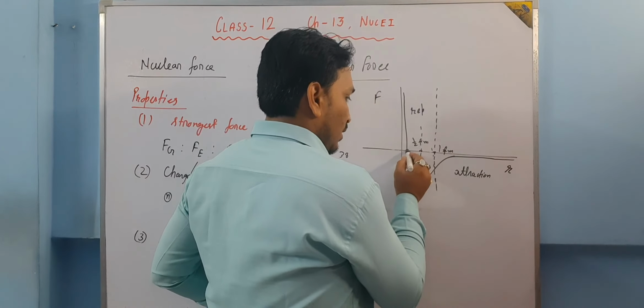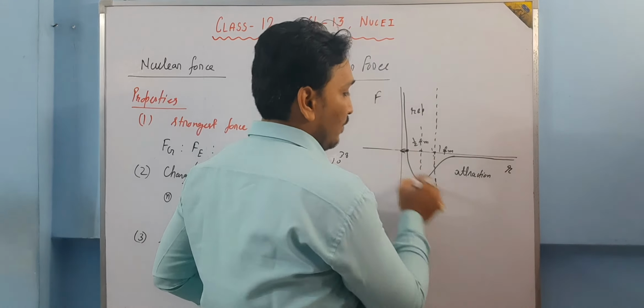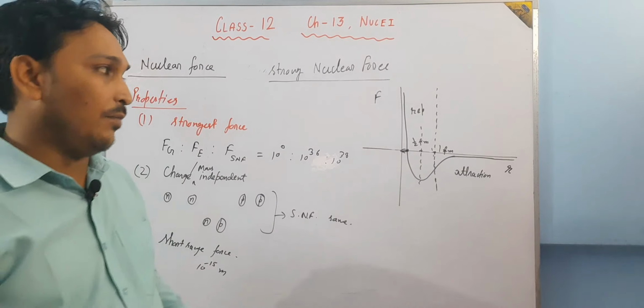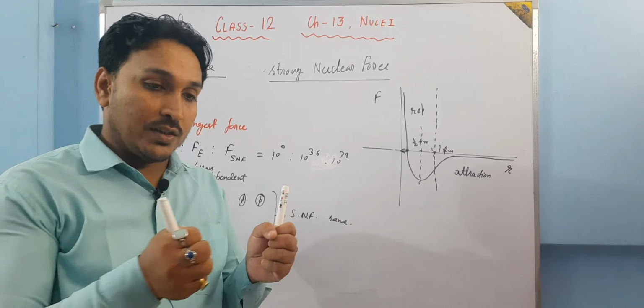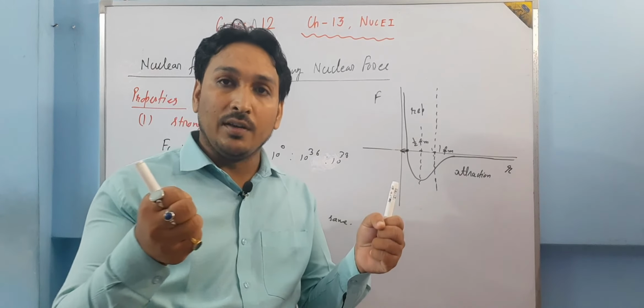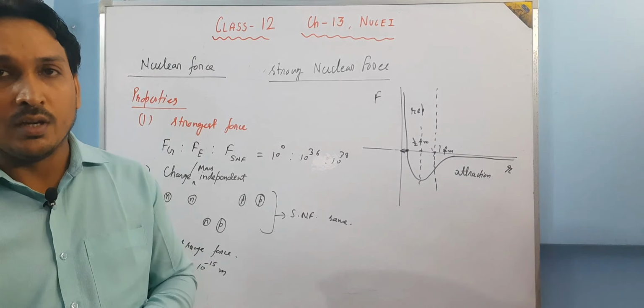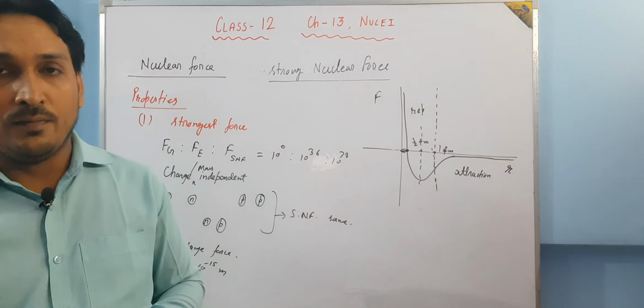So below this distance, in this region, it is of repulsion, and after this, it is of attraction. In this manner, it behaves like a spring. If the distance is too small, it starts repelling, and if the distance is larger, it starts attracting. So this is about the nuclear force.